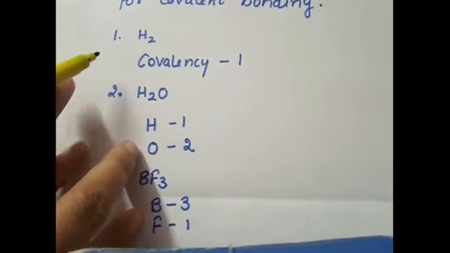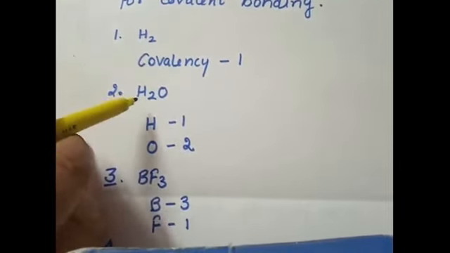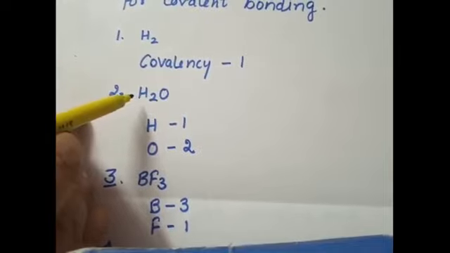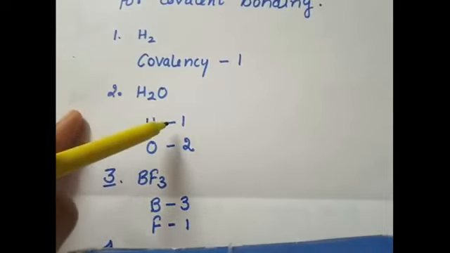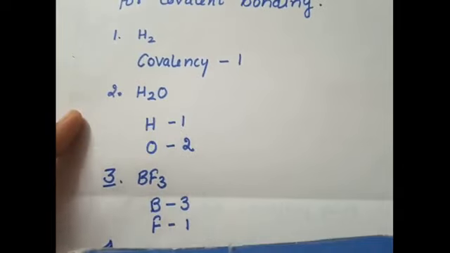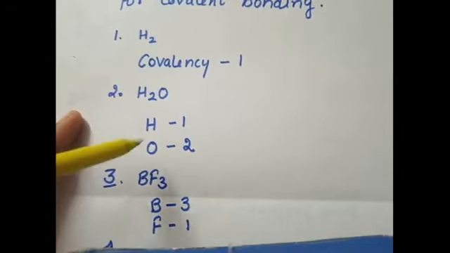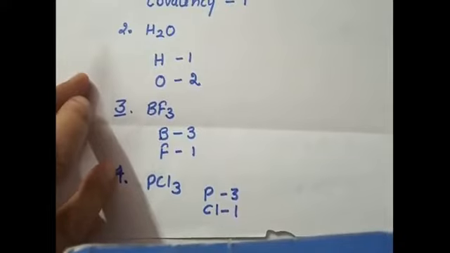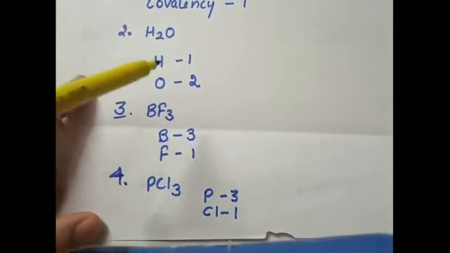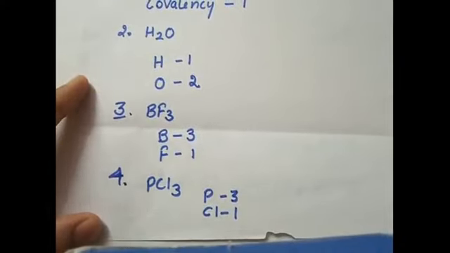Another example we have is water molecule. Water molecule has single bonds between hydrogen and oxygen, but hydrogen has a covalency of 1 because each hydrogen atom has 1 electron available for the covalent bond, and the covalency of oxygen is 2. Let us have one more example, that is BF3, that is boron trifluoride.